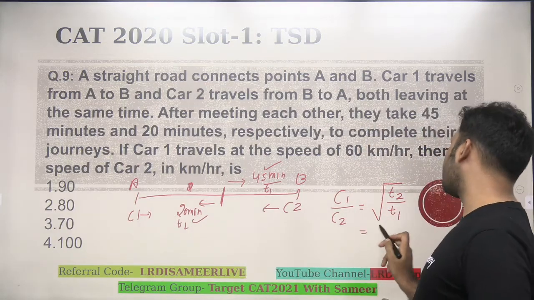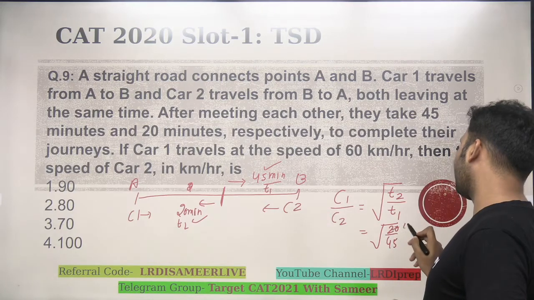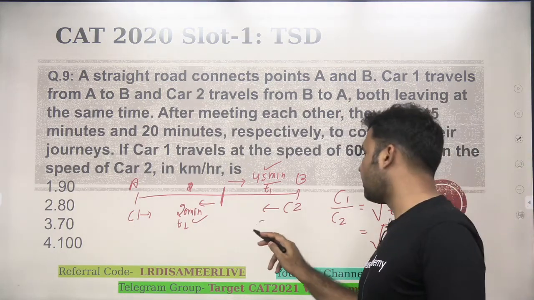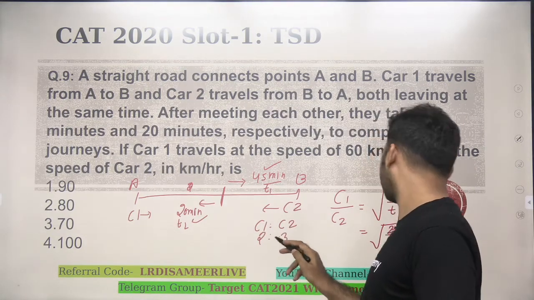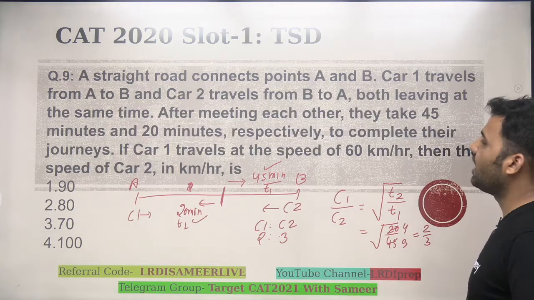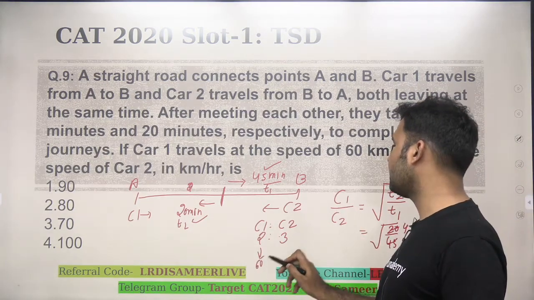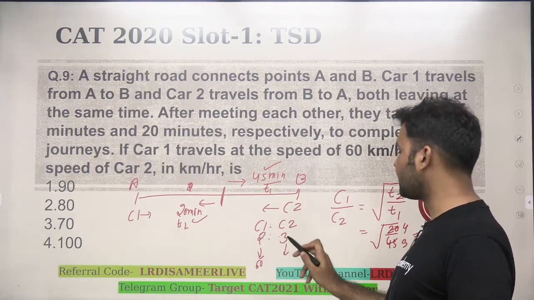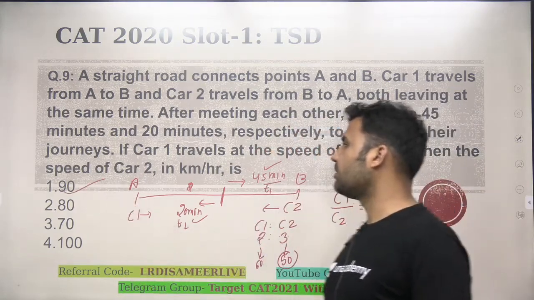Now that means this is equal to square root of 20 upon 45, 5 into 4, 5 into 9, which is 2 by 3. That means speed of car 1 and car 2 is in the ratio of 2:3. Now the question says if car 1 travels at a speed of 60, what is the speed of car 2? If in front of 2 I have a value of 60, in front of 3 I'll have the value of 90. So option 1 will be the answer to the question, right?